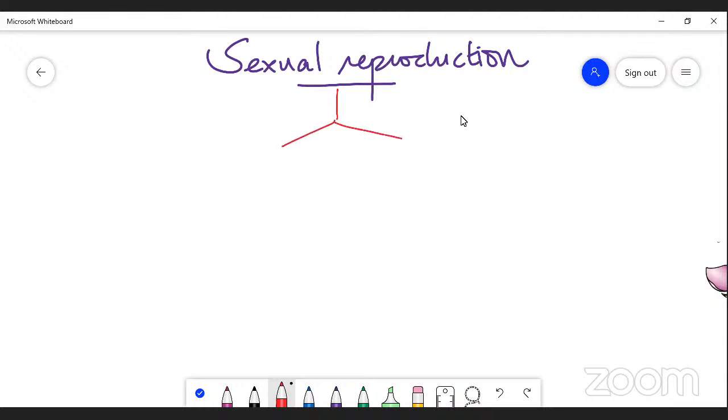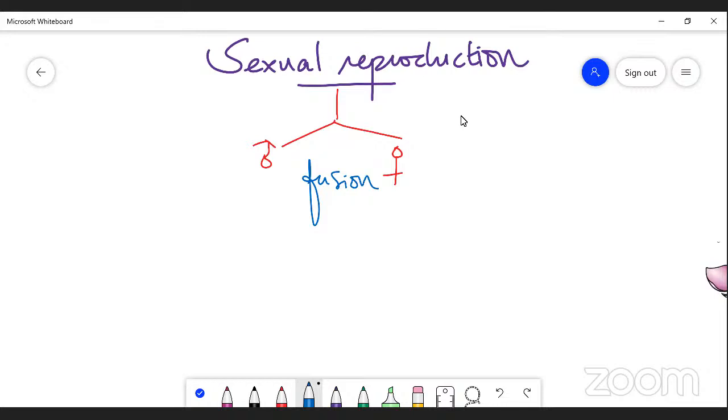The fusion of male gamete and female gamete means that the male and female gametes are fused to form a zygote. That zygote develops into a new organism. That is called sexual reproduction. So simply, it is the fusion of male gamete and female gamete.